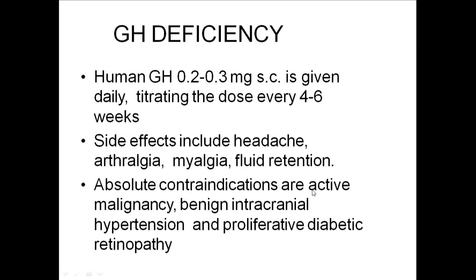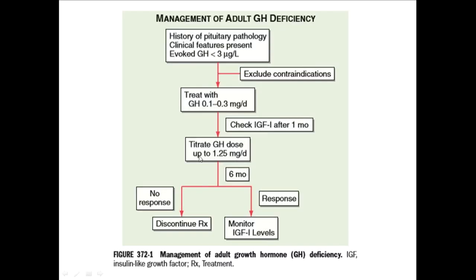The contraindication for growth hormone administration is malignancy. If the patient has malignancy, growth hormone can't be given. If the patient has benign intracranial hypertension, growth hormone can't be given. And if the patient has proliferative diabetic retinopathy, growth hormone administration can't be done. These are the 3 contraindications. Side effects of growth hormone administration include headache, arthralgia, myalgia, fluid retention, etc.